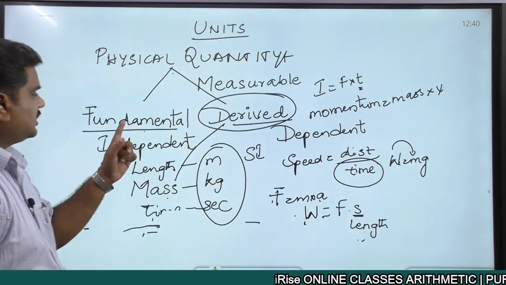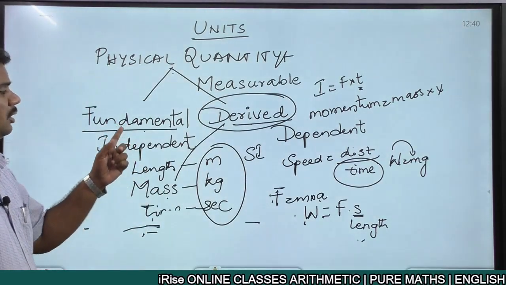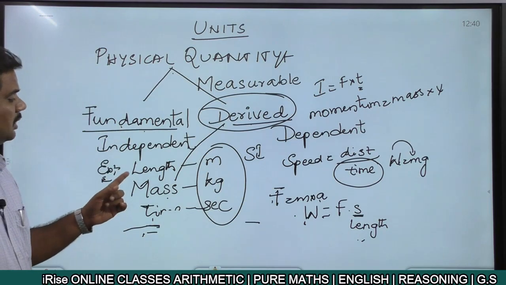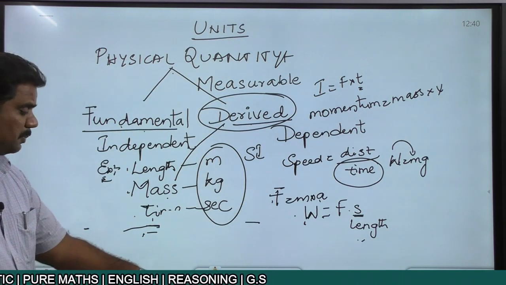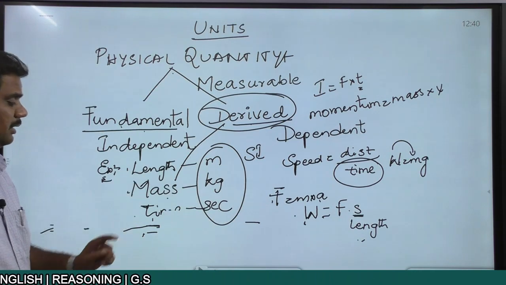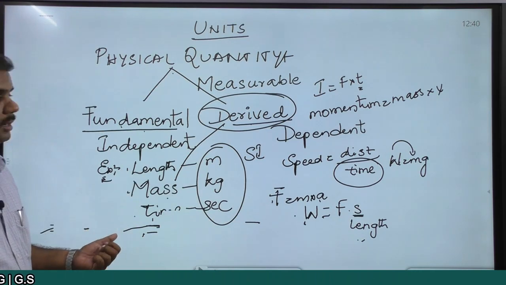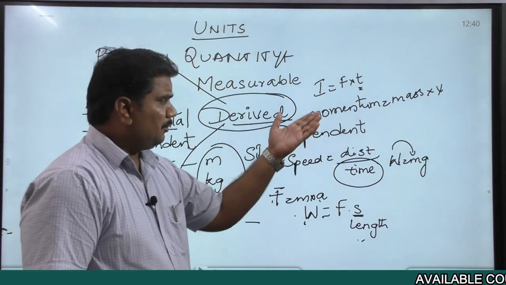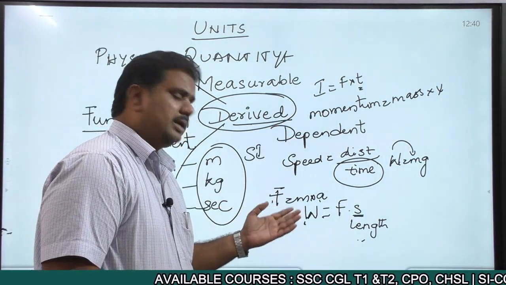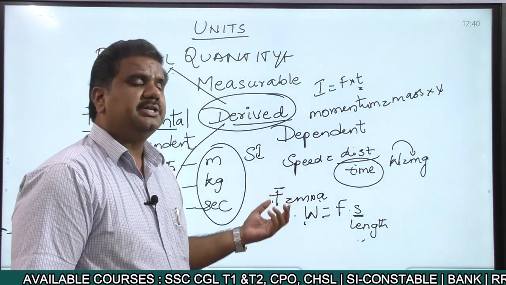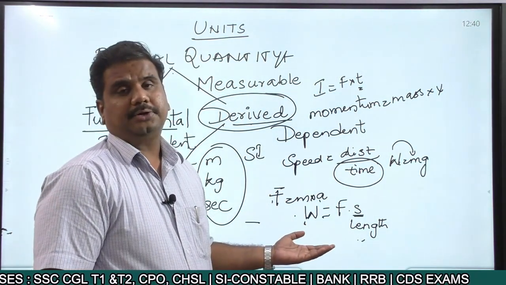The quantities which are completely independent, we call them fundamental quantities, that is length, mass as well as time. So these terms, length, mass and time, we call fundamental. At the same time, impulse, momentum, speed, force, work, acceleration, all these quantities are nothing but derived quantities.